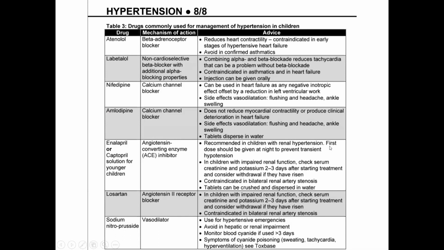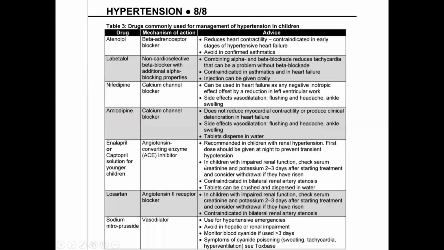And always remember, it's not important only for part 1, this is also important for part 2. So just remember, this is recommended for children who present with renal hypertension, and the first dose should be given at night. Why? To prevent transient hypotension. So this is very important here, each line is very important.